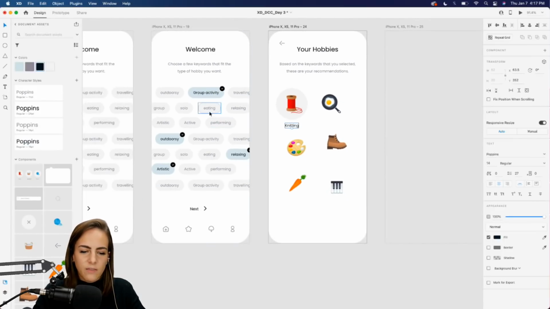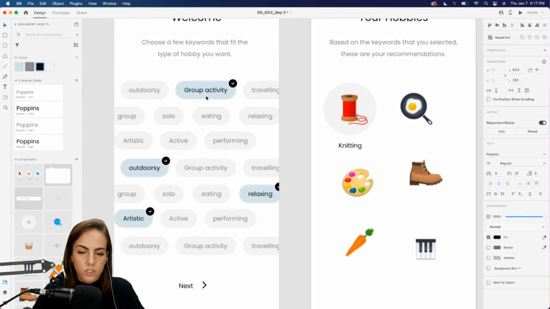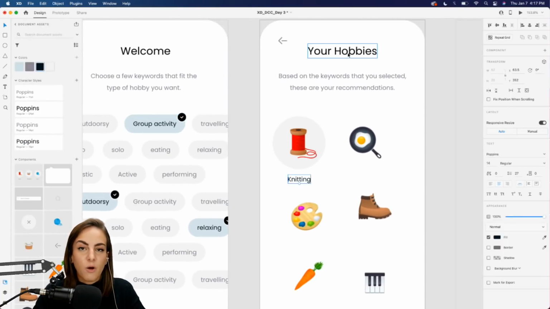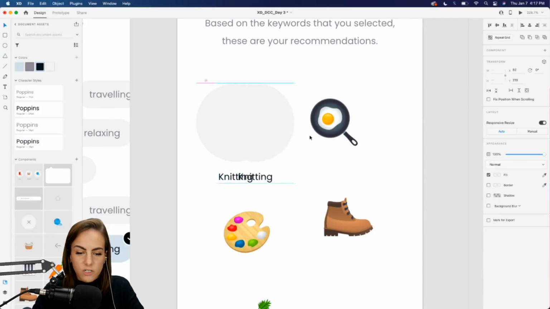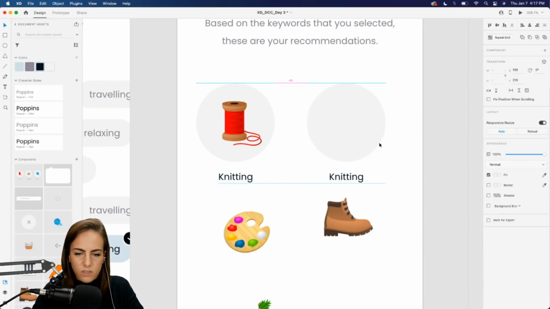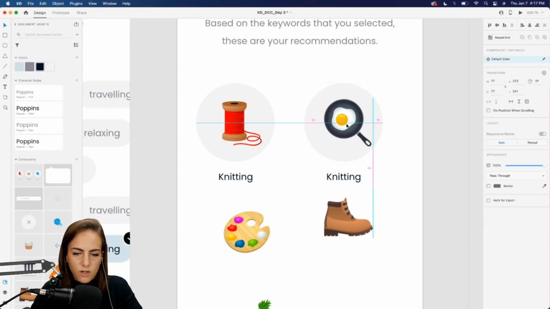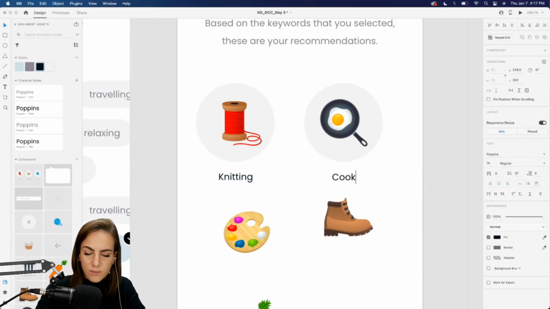Generally, that's how I make my hierarchy as far as what the user should look at first. It's how opaque, how much black is added to whatever that element is, and that draws your attention more. So let's do the same for each of these. I'll send this backwards using that shortcut. And this can be cooking.